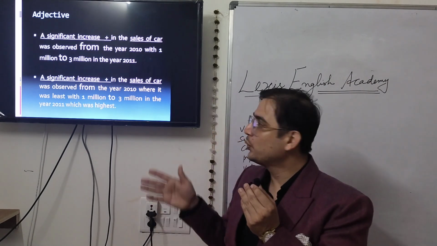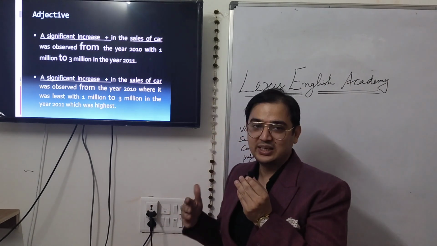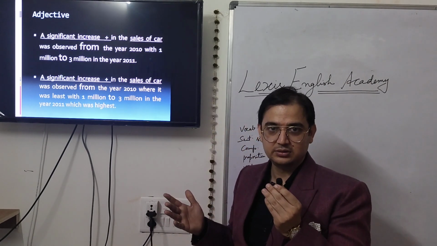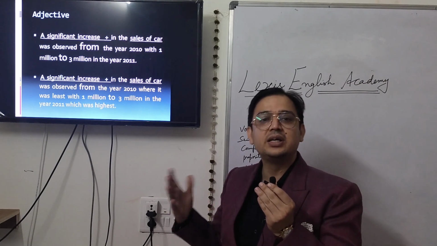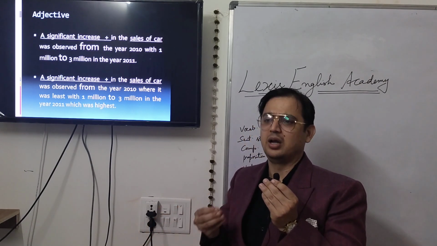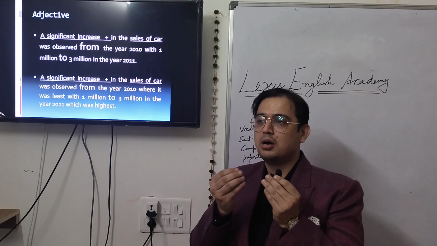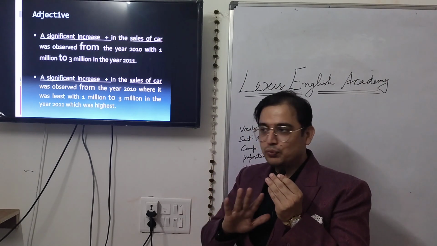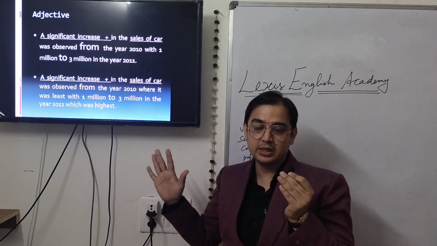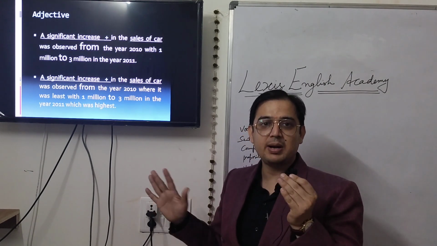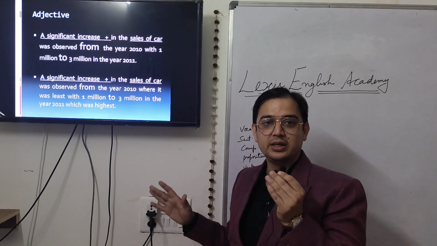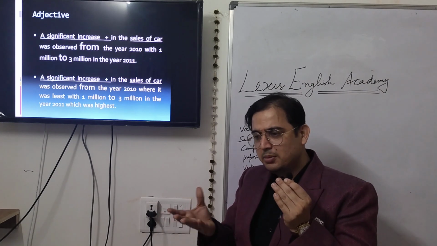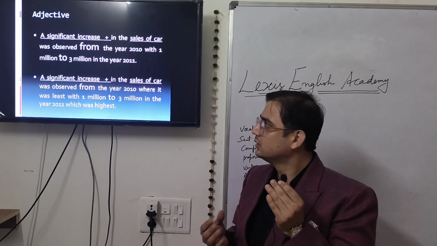Here you can start your sentence with an adjective: a significant increase, a significant decrease, a gradual increase, a minor increase. Whatever you observe in the data, if there is a big increase, you can say remarkable increase, dramatic increase, noticeable increase. If there is a small increase, you can say minor increase, little increase, right?